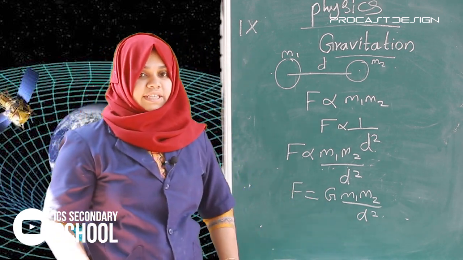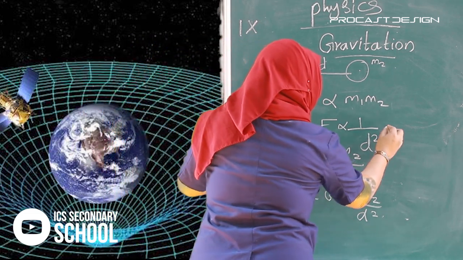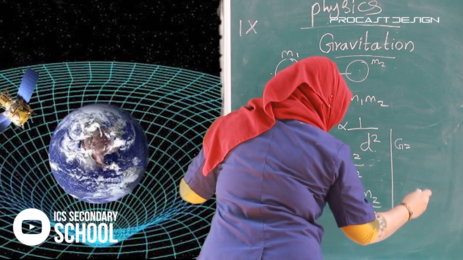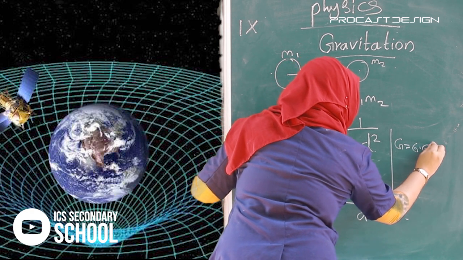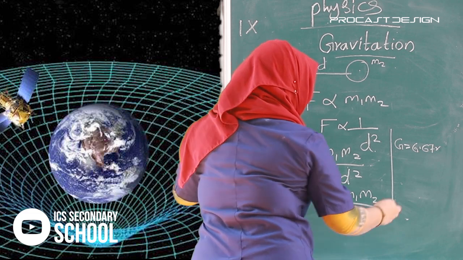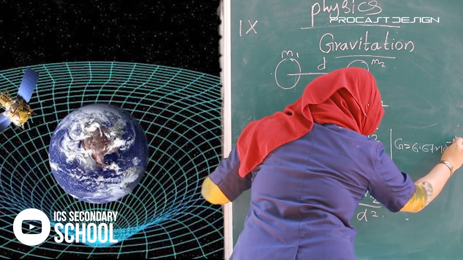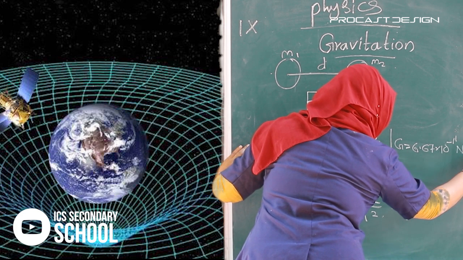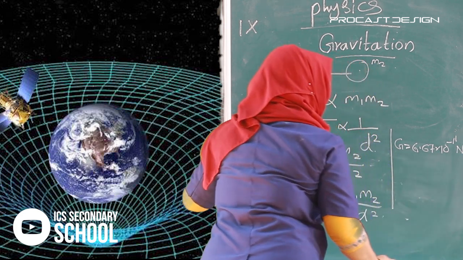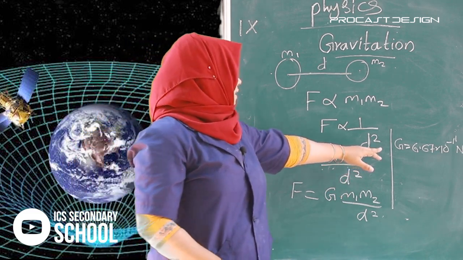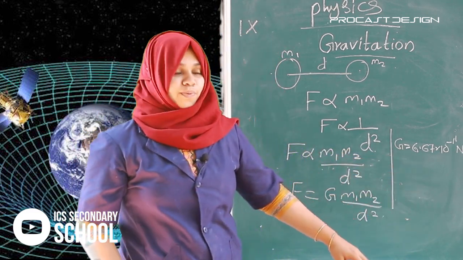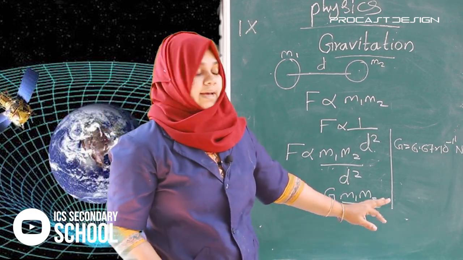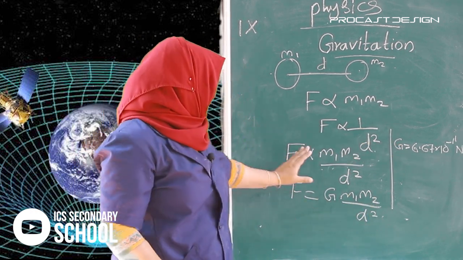What is the value of G? The value of G is 6.67 into 10 raised to minus 11 Newton meter square per kilogram square. It is in your textbook, all of you look at that.